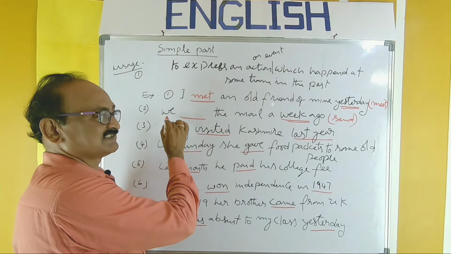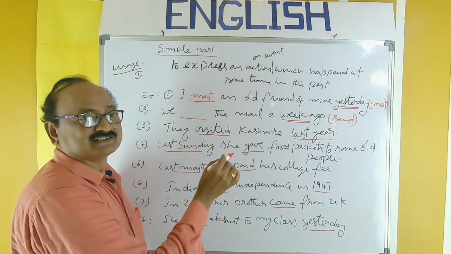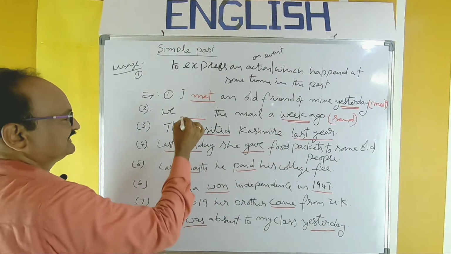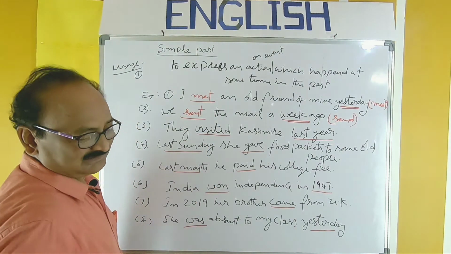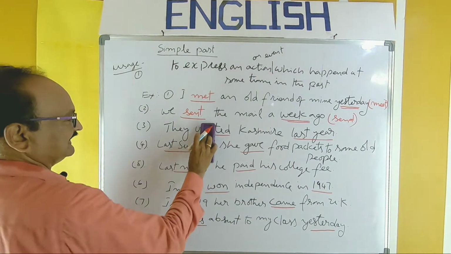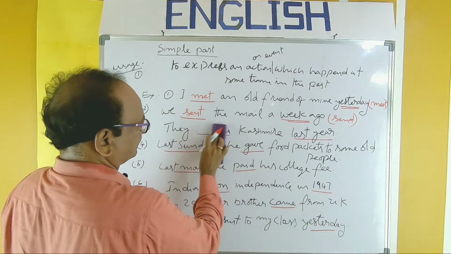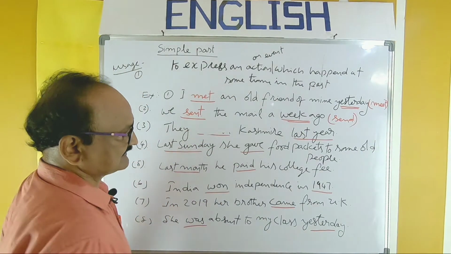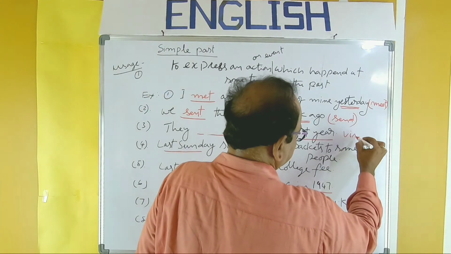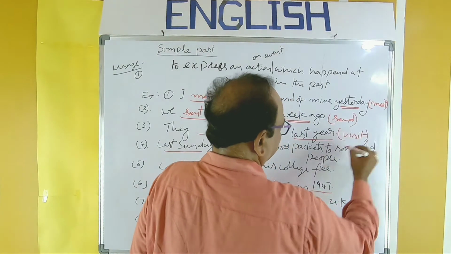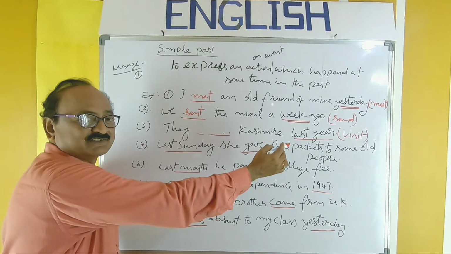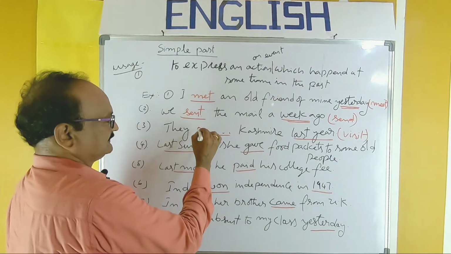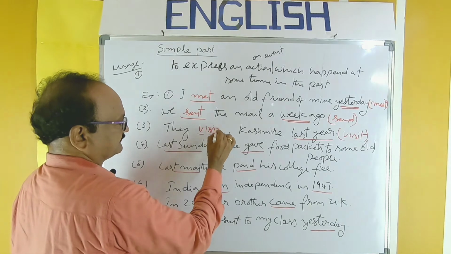Remember the structure: subject is there, send is the verb and you have to use the second form, sent. We sent the mail a week ago. They dash Kashmir last year, and visit is the verb given in brackets. Last year refers to past time, so use the second form of the verb, visited.